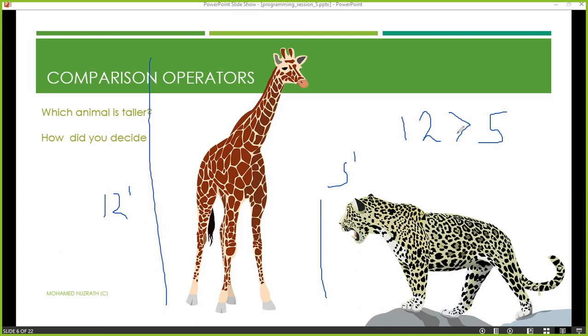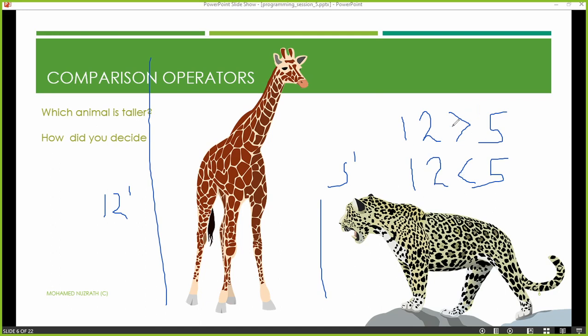Same operands, 12 is there, 5 is there. I'm going to say 12 is smaller than 5. So this is 12 is more than 5. This operation will give you the answer as true, whereas this operation will give you the answer as false.